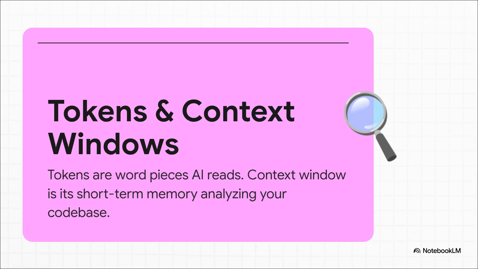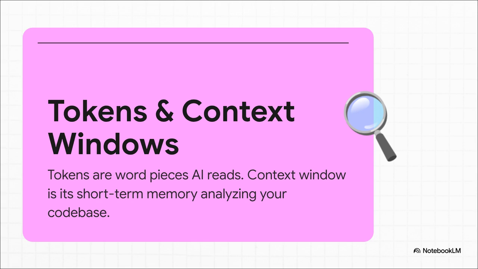When you're typing, the AI doesn't actually see characters. It breaks everything down into these little word pieces called tokens. Understanding this is absolutely crucial. It helps you grasp why you suddenly hit usage limits or why just dumping massive 1,000-line files into a prompt literally costs you more money.